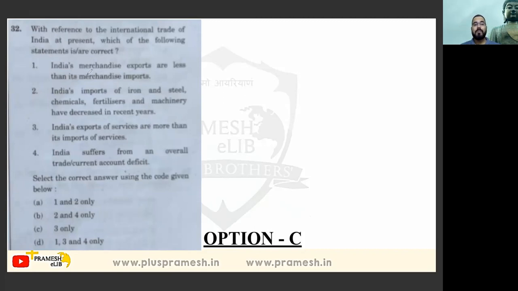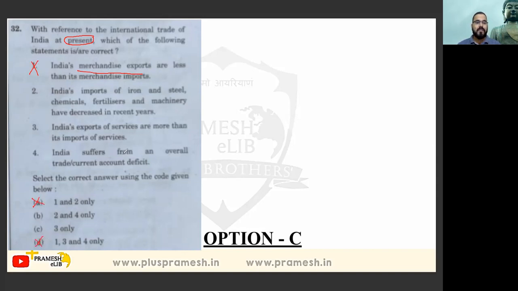So in the present times, merchandise export are more than merchandise imports. The situation is different right now. So option 1 will get eliminated. This is the in recent last quarters, these situations has changed. And so this way it has to be attempted. So option will get eliminated. So A and D will get eliminated.